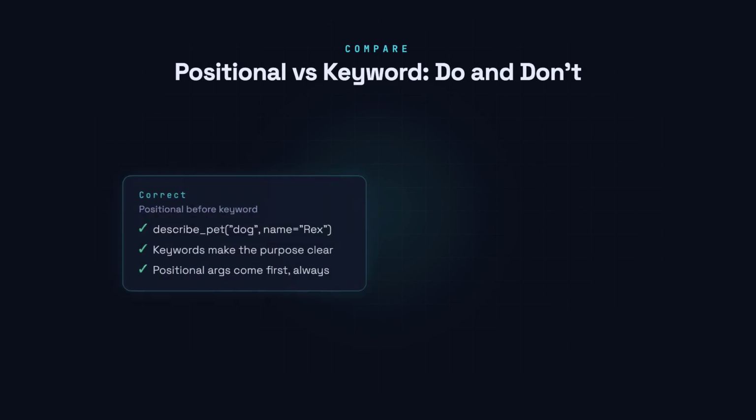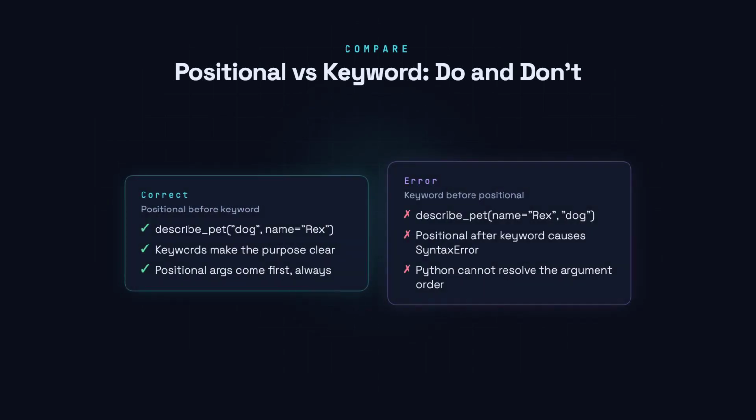Here is the most common mistake. If you put a keyword argument before a positional one, Python raises a syntax error. Always place positional arguments first in your call.